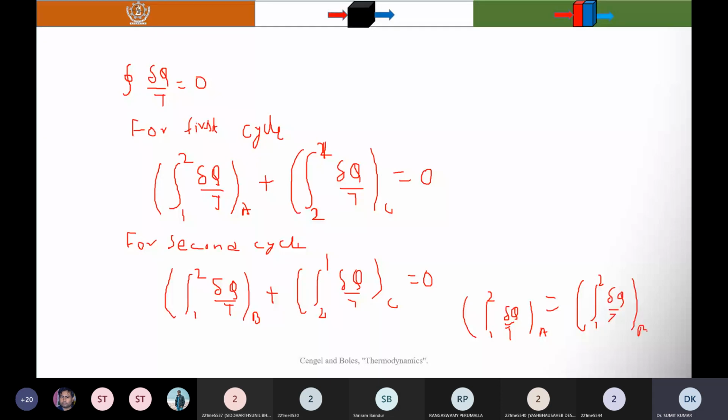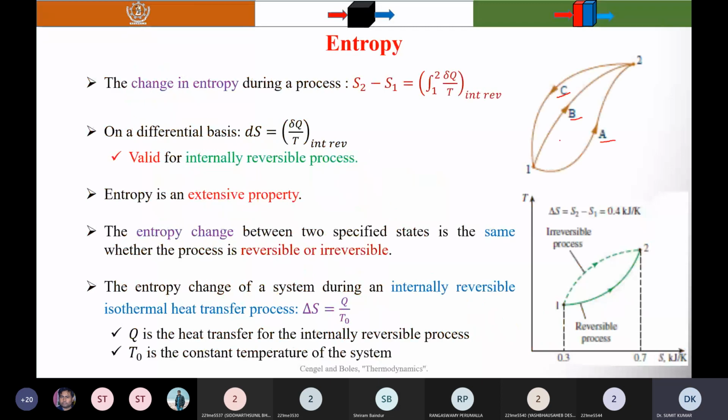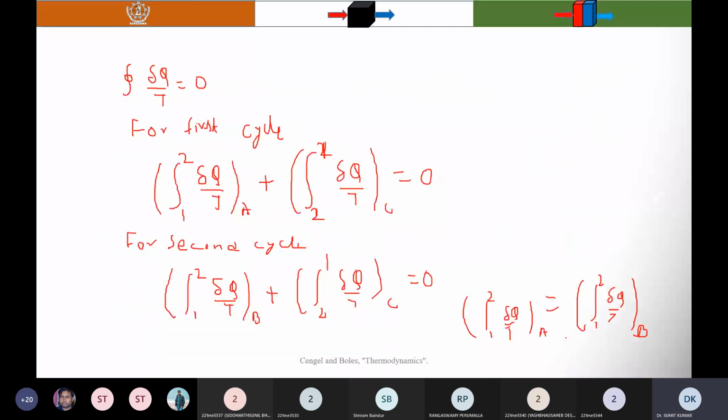Now you see that if you are going from state 1 to state 2, it depends only on the state, not on the path which you followed. It means that this quantity, integration delta Q by T, is a property, and that property is the entropy. I told you that a quantity is a property if and only if its change in value between two states is independent of the process.